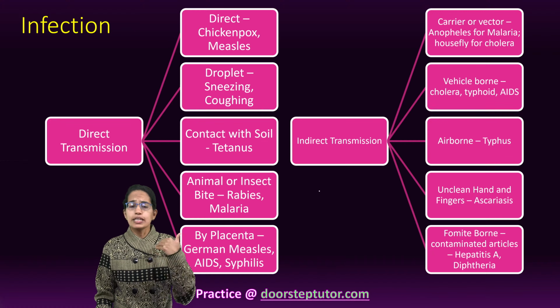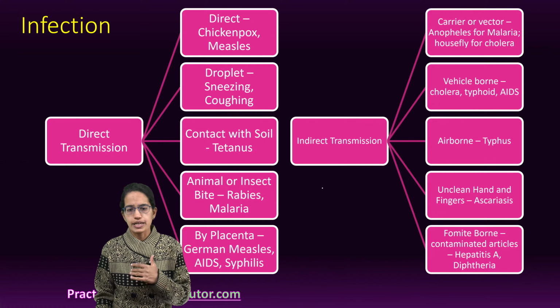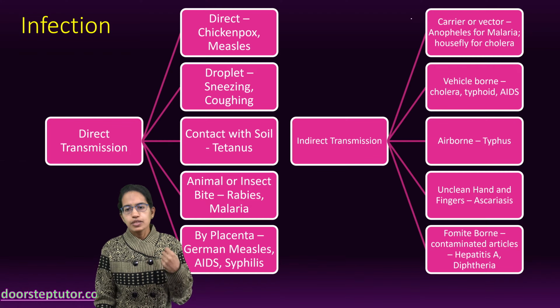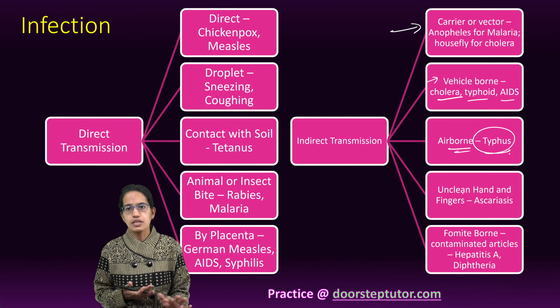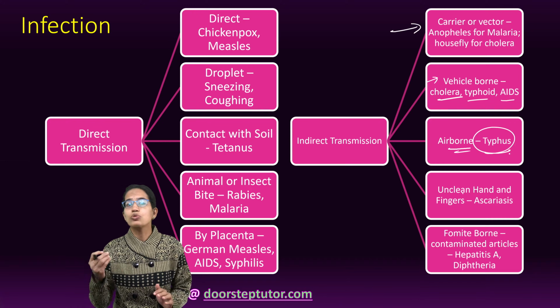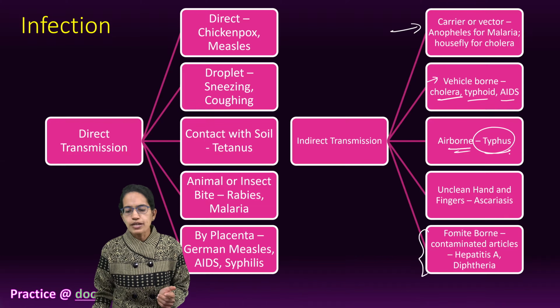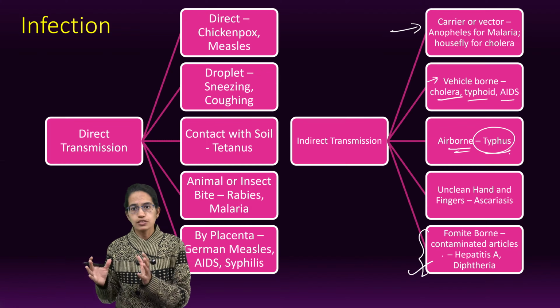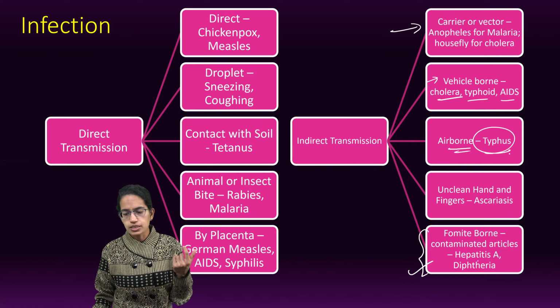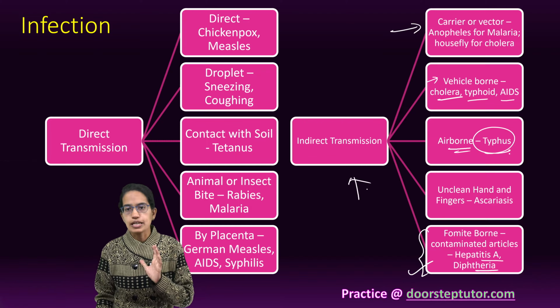Now, how do they transmit? They can transmit directly or indirectly. Indirectly means they could be vector-borne, Anopheles for malaria, housefly for cholera. Vehicle-borne, where we have cholera, typhoid, AIDS, bacterial or viral in nature. Airborne, which is typhus. Unclean hands and fingers, because of which ascariasis, through roundworm, is spread. Fomite-borne, which is through touching contaminated articles like kitchen utensils or other personal belongings. This includes hepatitis A, diphtheria. So these are by indirect transmission.